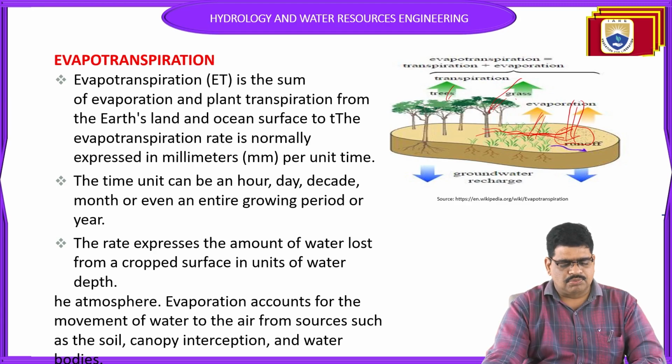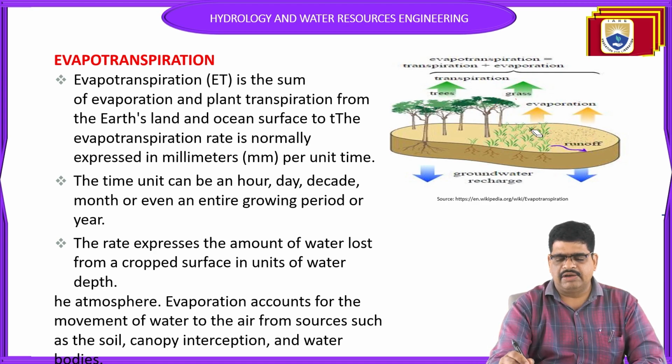So from this, what we have to learn is that the atmosphere accounts for the movement of water to the air from the sources of soil, canopy interception and water. This is simply the meaning of evapotranspiration.